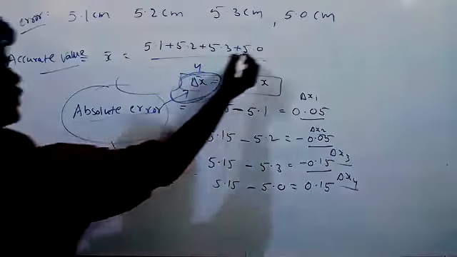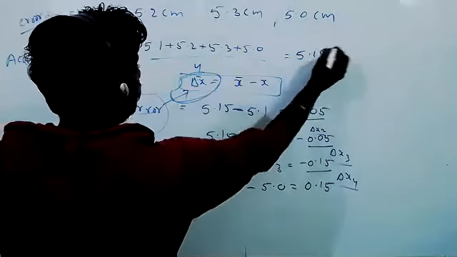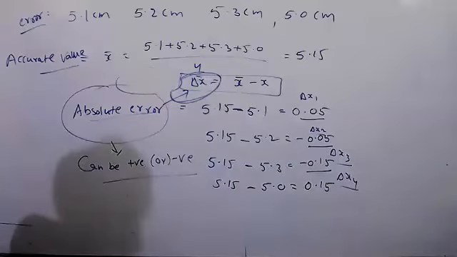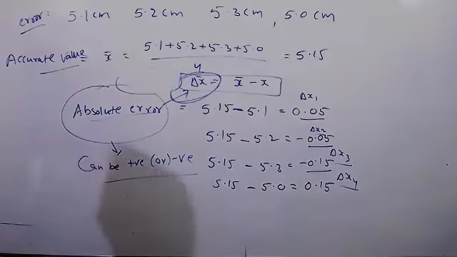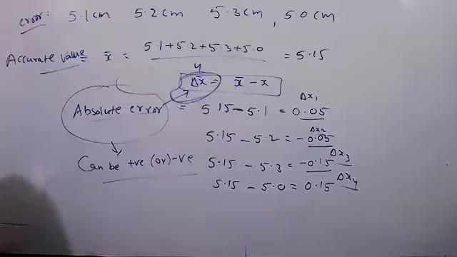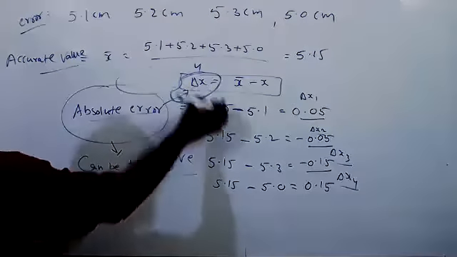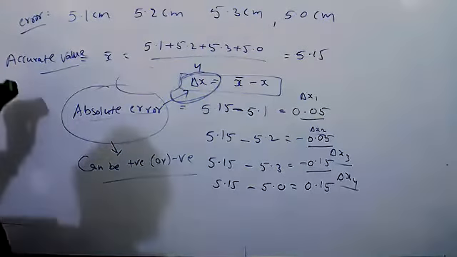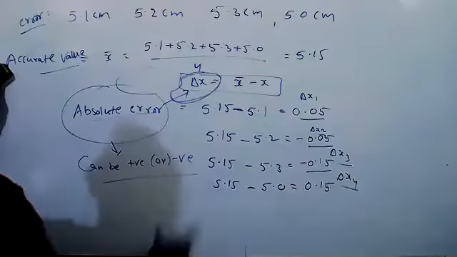So when we do this mean, we got 5.15. Don't give bar, okay? Delta x is equal to x bar minus x.